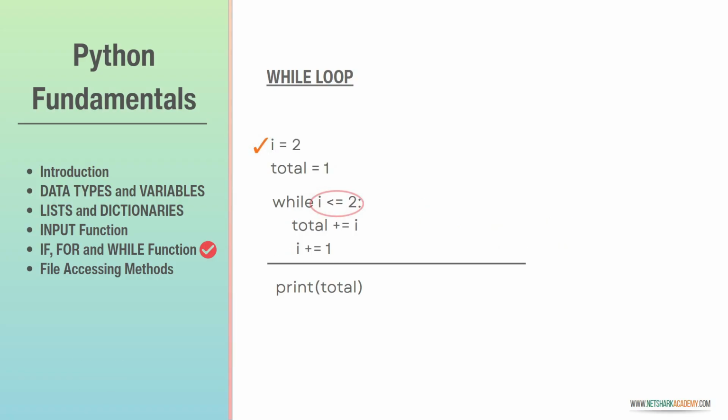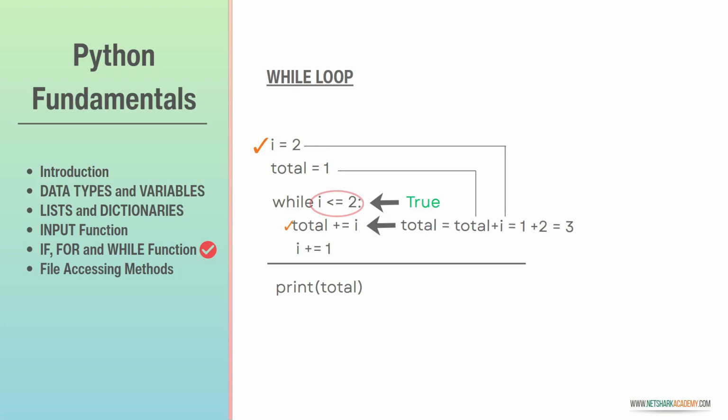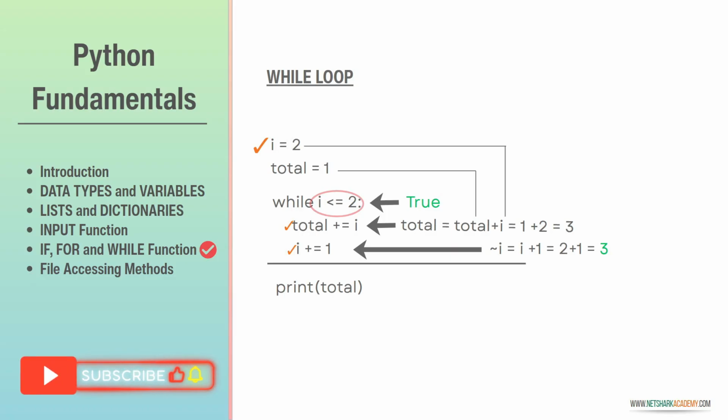The new value of i is 2, so the condition is still evaluated as true. So the loop will continue to execute. Control will go inside the loop to increment the total by the value of i, which is 2. So the new value of total is 3 now. Similarly, the new value of i will be 3 while executing the next statement. And again, the control will go to the while statement to evaluate the condition again with new values.